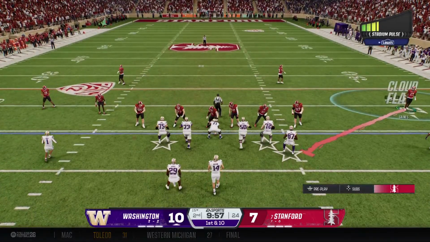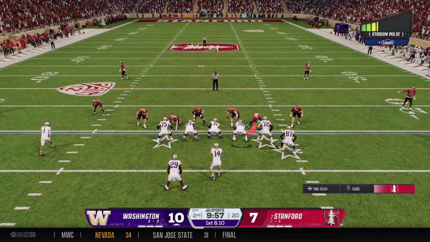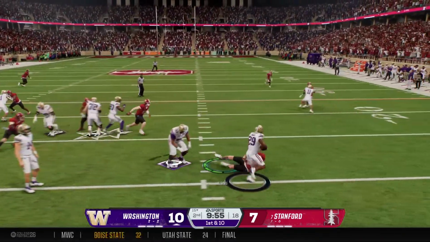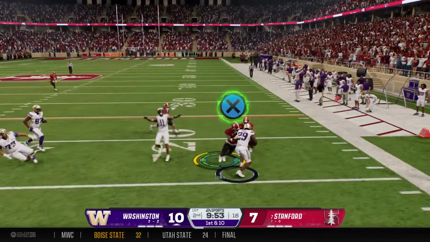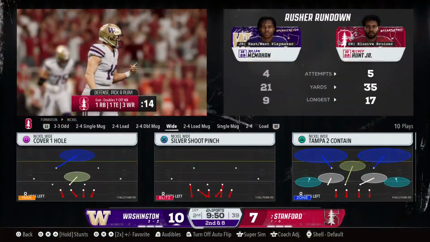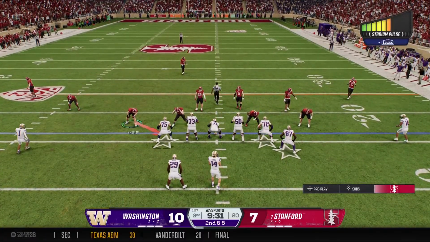The Huskies have it back, trying to make this defense bow down to Washington. They've got the lead here. Last time they settled for a field goal, but David got to find that balance between being aggressive and careful. And I think they'll take that. I got the lead, Palmer. I got the football. I got to take care of the football, put a nice drive together, and just get some kind of points on this drive.